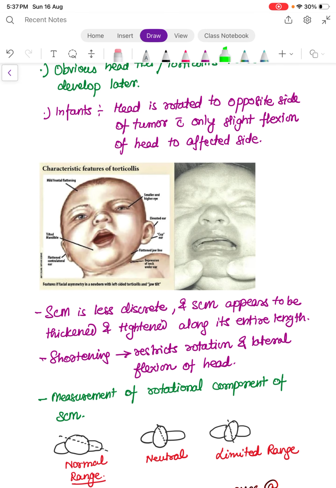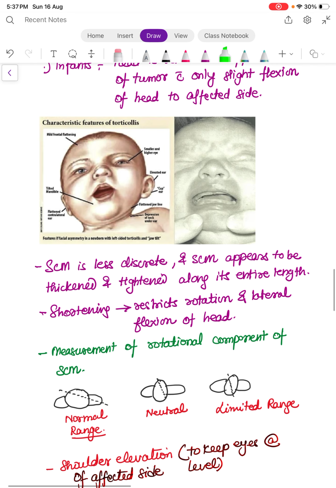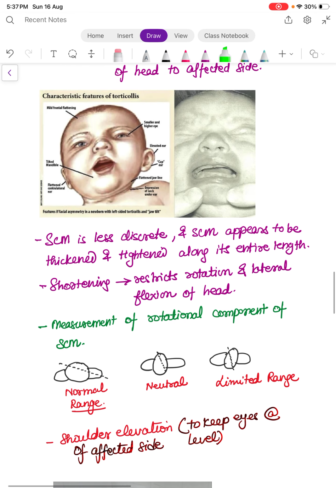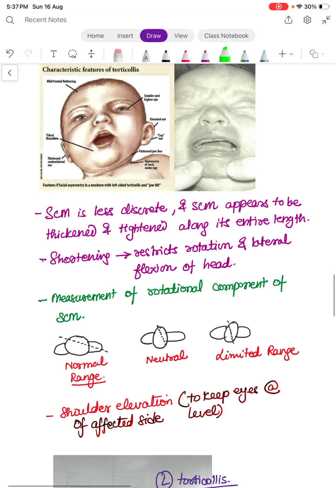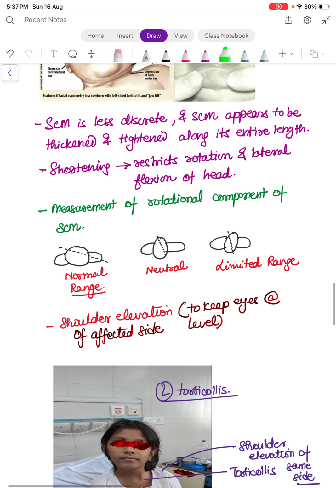The sternocleidomastoid is less discrete, and it appears to be thickened and tightened along its entire length, and shortening will restrict the rotation and lateral flexion of the head. One can measure the rotational component of the sternocleidomastoid, which we can see here. If there is a sternocleidomastoid restriction or right torticollis, then we have done the neutral, and then the limited range of motion is there.